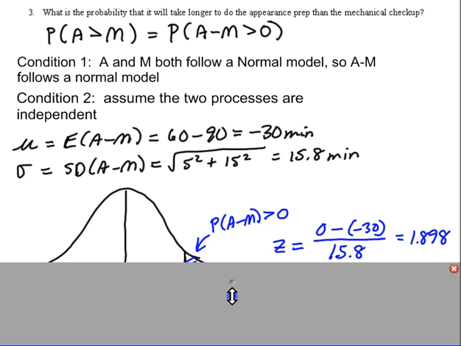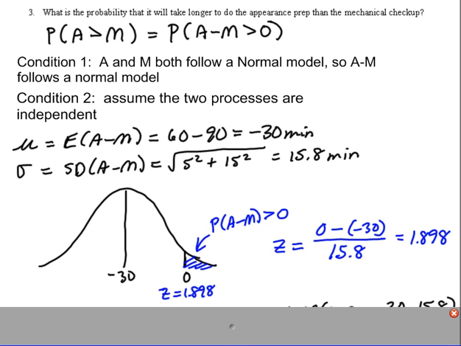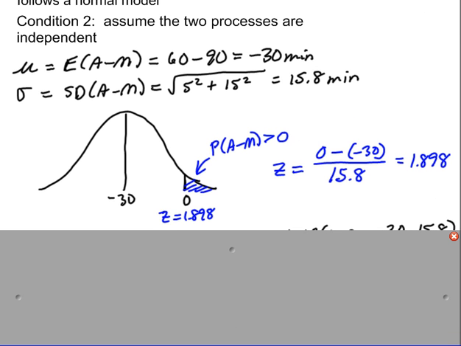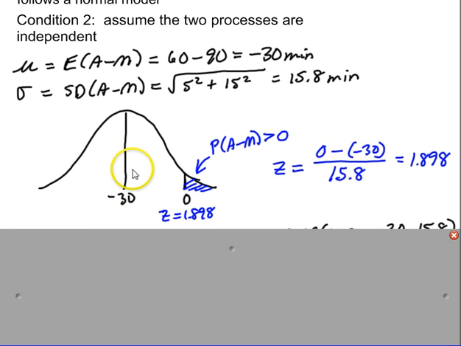Like I always do for my normal model, I want to draw my normal model. So I draw my normal model with a mean of negative 30, and I've got my standard deviation written up here, 15.8 minutes. What I want to know is the probability. This model represents the differences in the two times, not one time or the other time. So what's the probability that the difference in these two times is greater than 0? I'll put 0 in my model and shade the area greater than that.